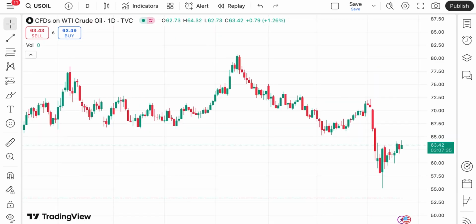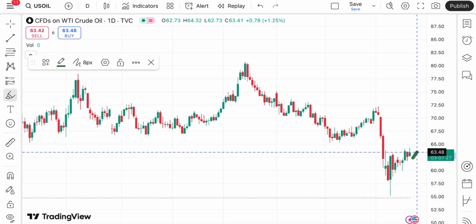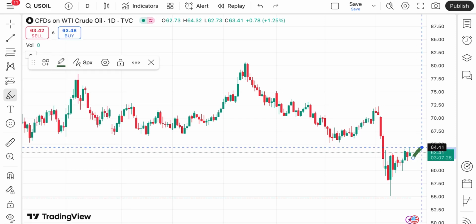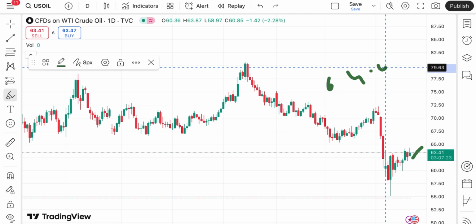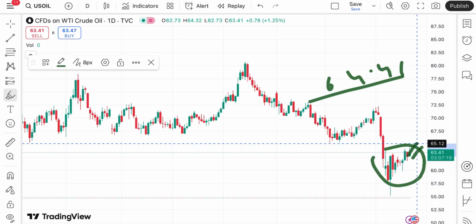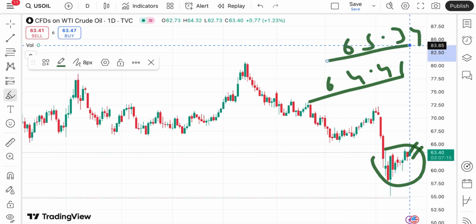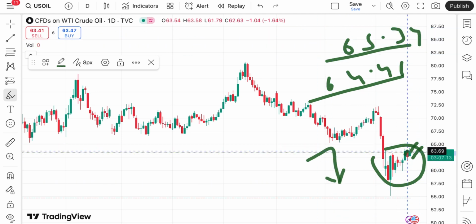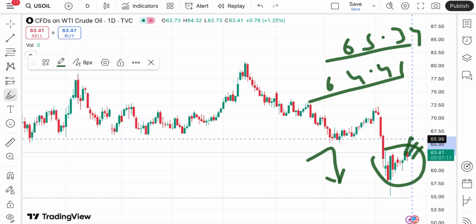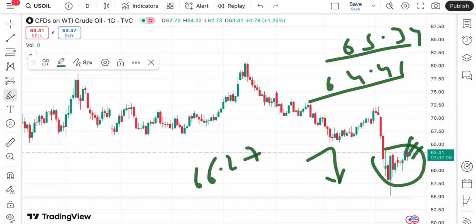Now, for the price, suppose it sustains this level, chances are high it can touch a level of around 63.84, and once it starts sustaining above 63.84, we can see it will go towards a level of around $64.41. Then there will be a zone breakout, so we can see a further upside towards a level of $65.34, and from this level a bounce back can come. If it starts going off this level, we can see a further upside towards $66.27.